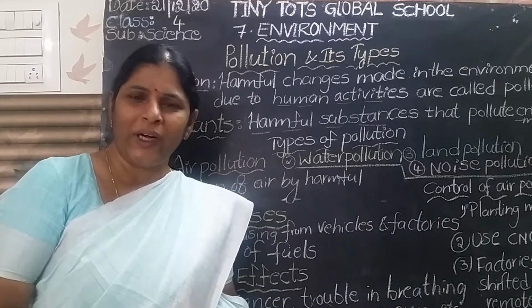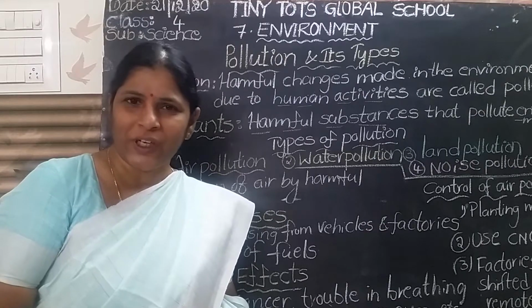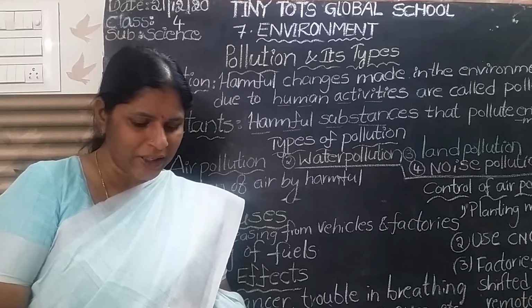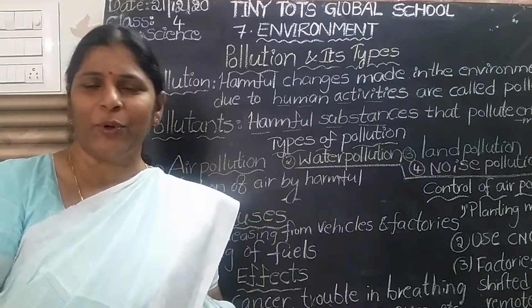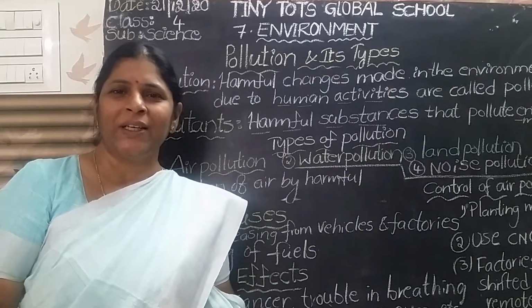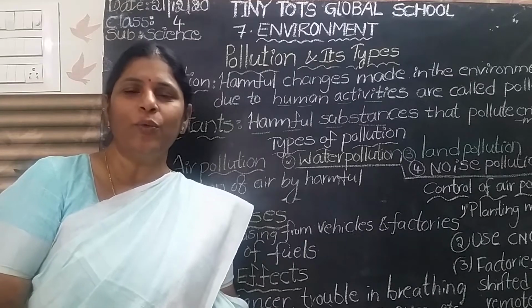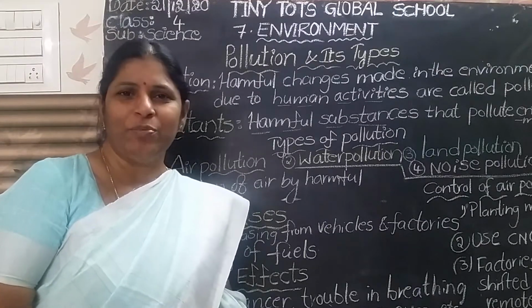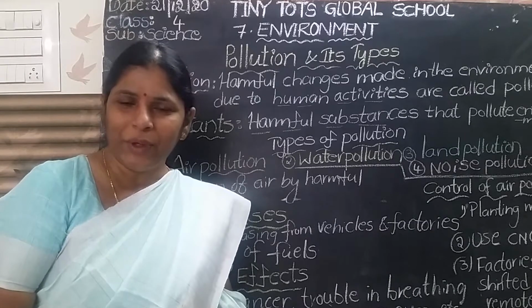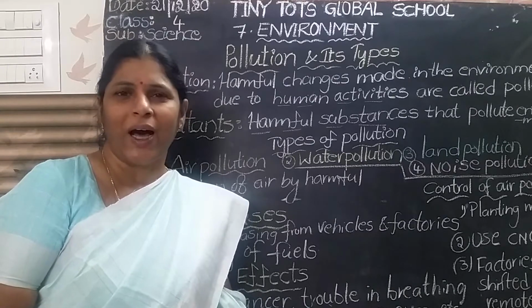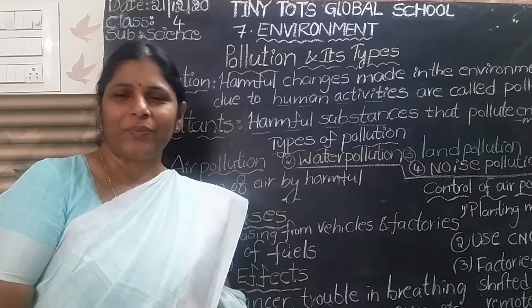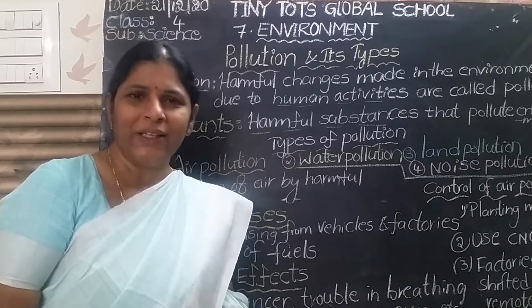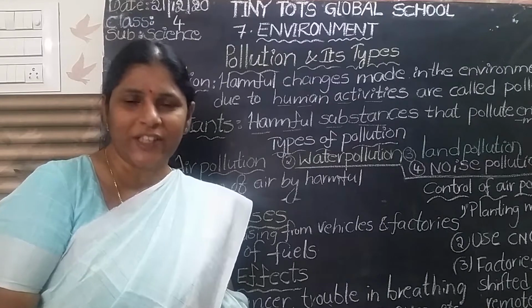Now let us discuss what is pollution and its types. What is called pollution? The presence of harmful substances which make the air contaminated, polluted or dirty is called pollution.